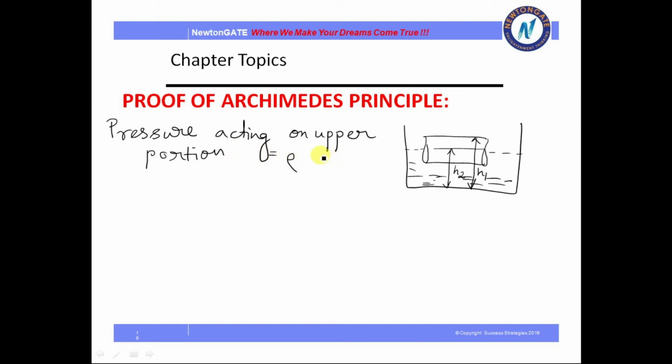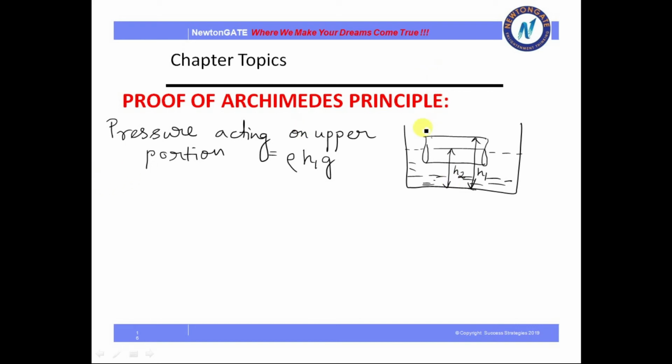Pressure acting on the upper portion is equal to what? We have already found the relation for pressure. It is rho h1 into g. In the previous derivation I have shown you the formula for pressure: rho h into g. So this is rho h1 g. Why? Because the height from the top of this object to the depth of the water is h1. So rho h1 into g.